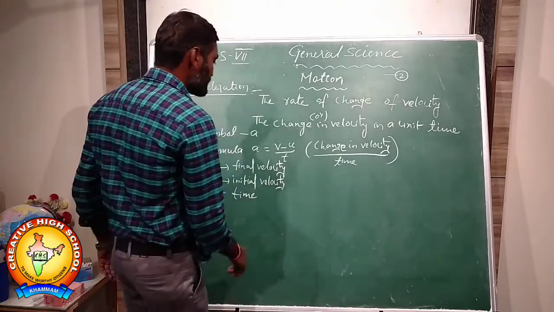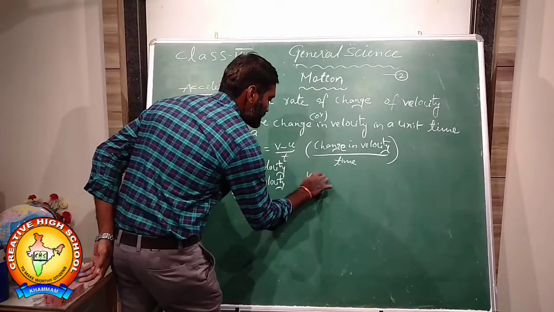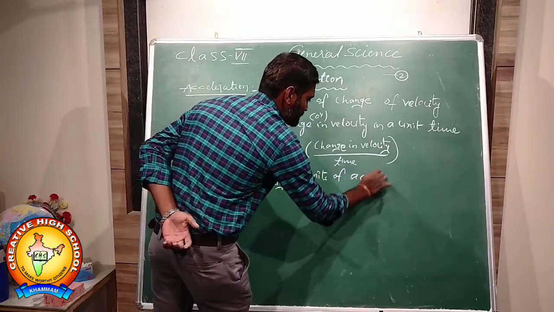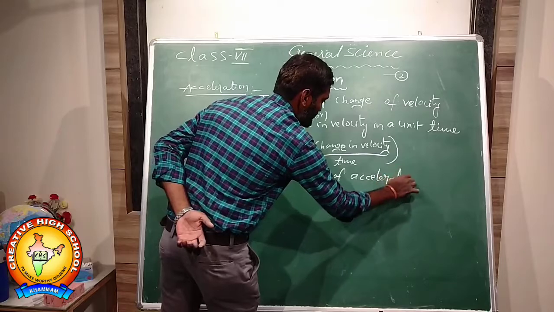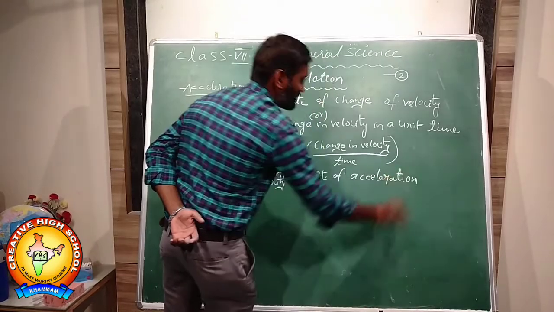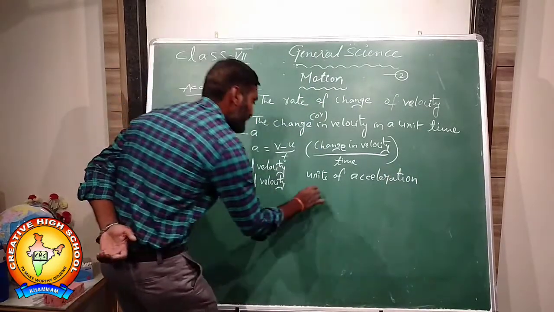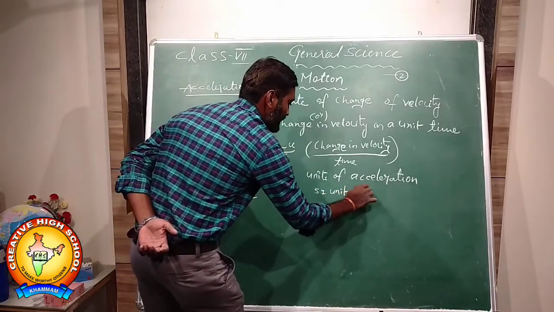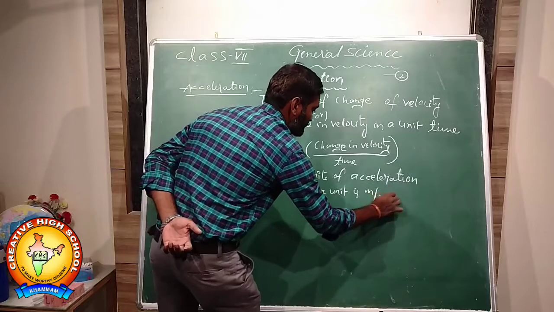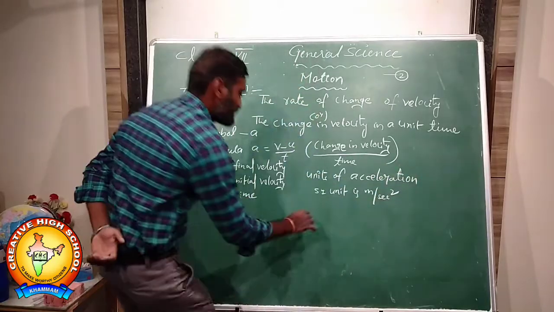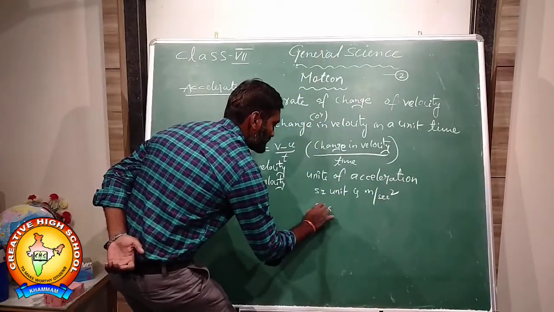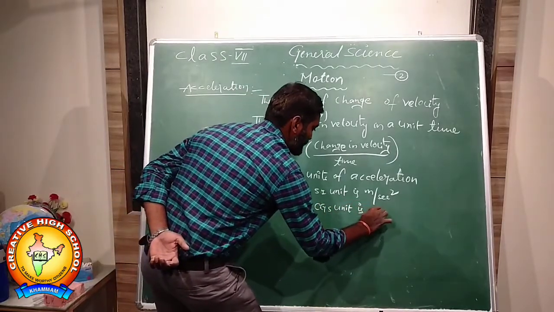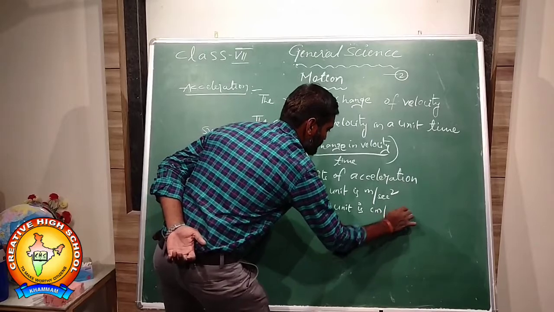What are the units of acceleration? The SI unit is meter per second square. The CGS unit is centimeter per second square.